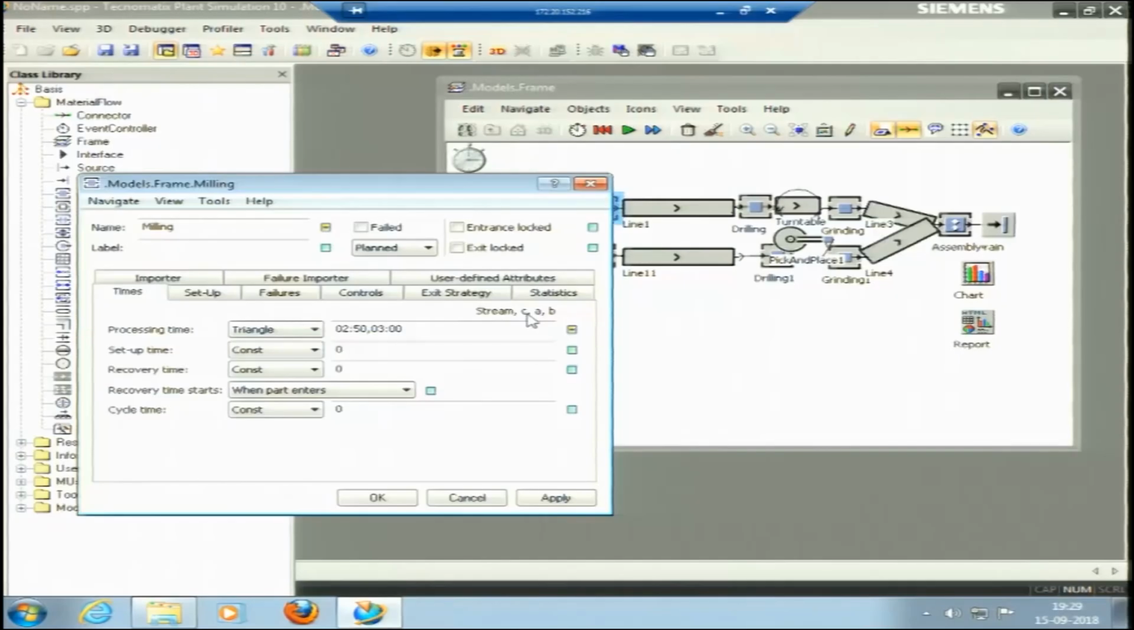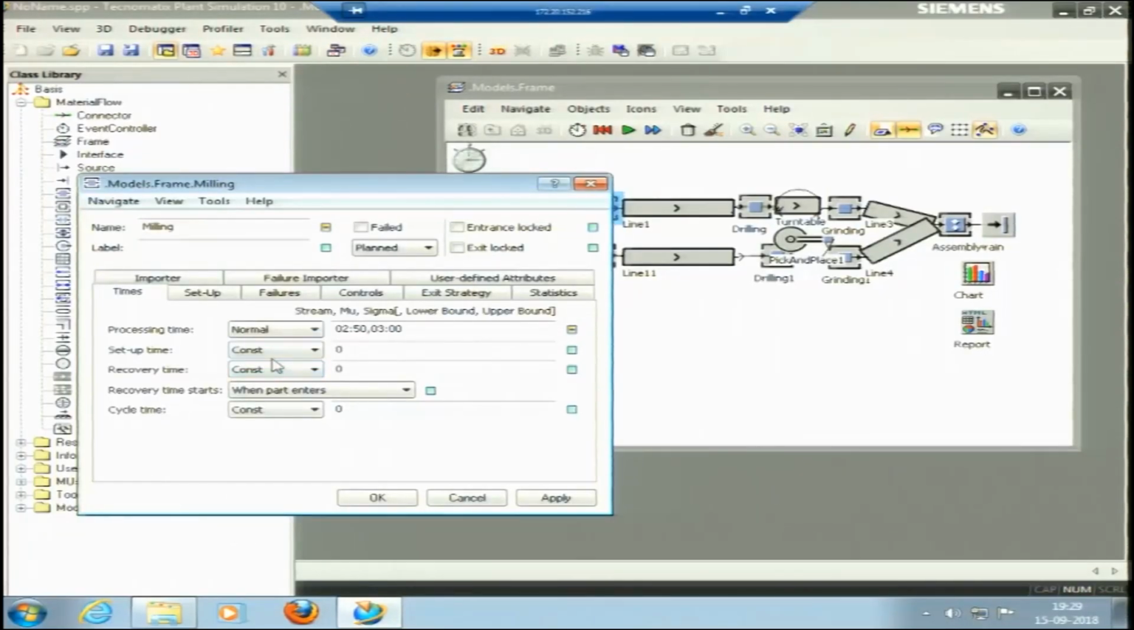When it is repeating, I am talking about the past data. In the past data, I have 5 or 6 observations. I know this is the minimum value, this is the maximum value, but there is one value which repeats the maximum number of times. So, I can pick the triangle distribution. Based upon the past data, if I have a lot of observations, I can pick the normal distribution.